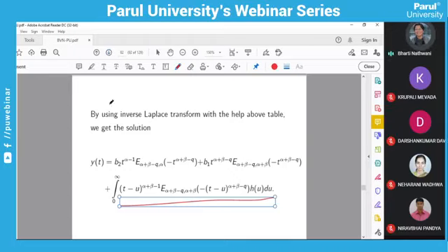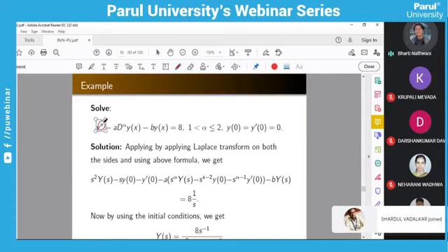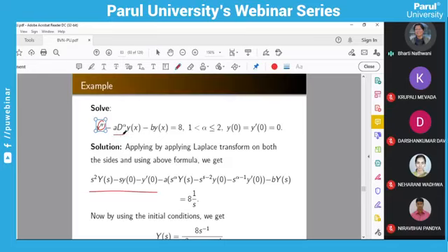You have to apply and you will get the solution. Now the next, if you have the double derivative, here it is easy, because this is a natural number. You know the formula for this, and you have to apply the Laplace transform on this, and the Laplace transform on the constant. So the constant will remain outside, and the Laplace transform of 1 is 1 by s.